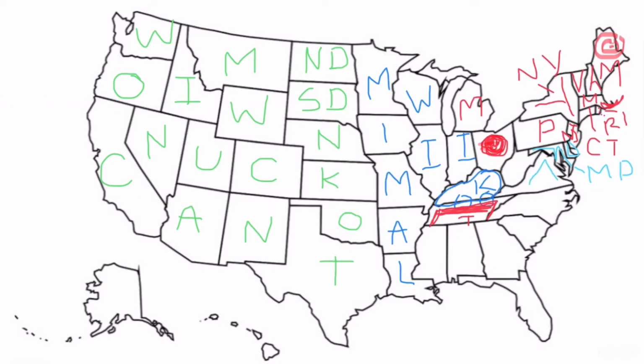Then draw an upside down V in the state of Virginia, whose northern part is shaped like one. To the west of Virginia is the state of West Virginia.